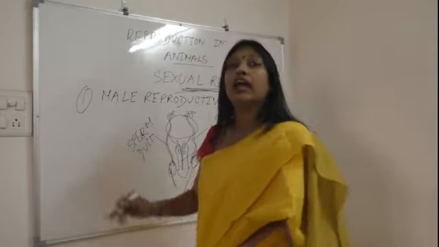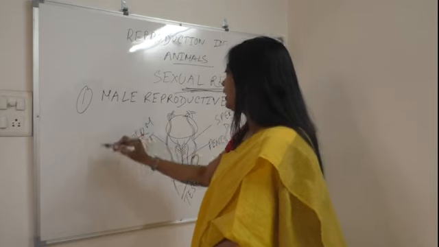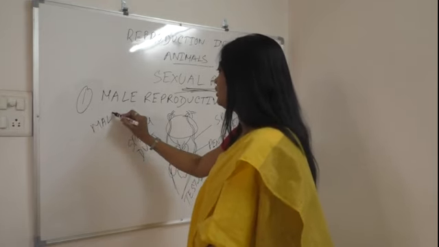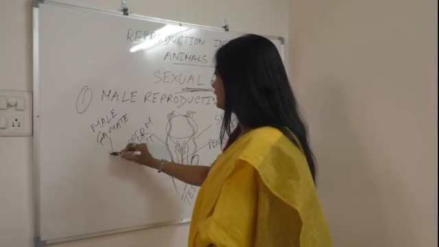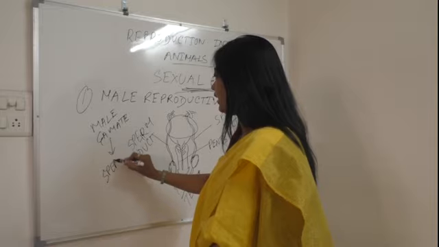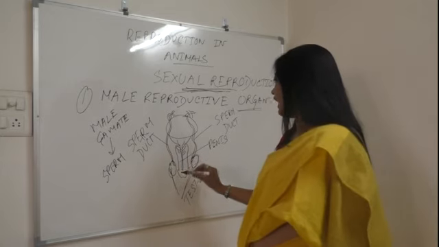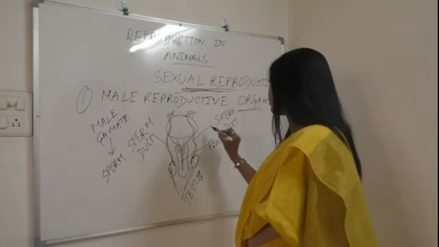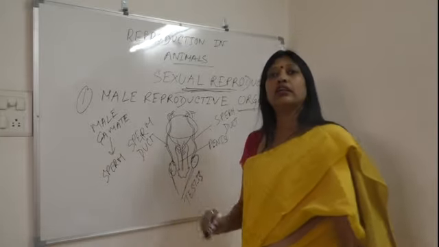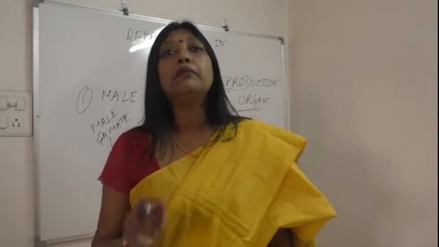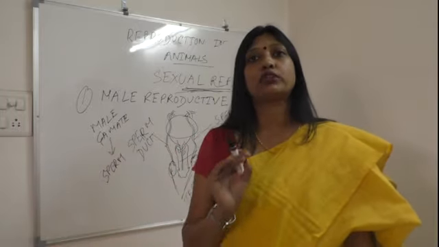So I am explaining. I have told you that the male reproductive organ produces the male gamete. In human beings, the male gamete is called sperm. So this is the structure of the male reproductive organ. We have one pair of testes, one pair of sperm ducts and one elongated penis. The testes produce millions of sperms.